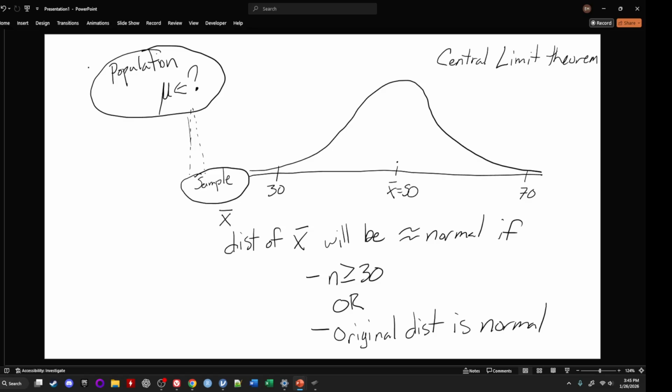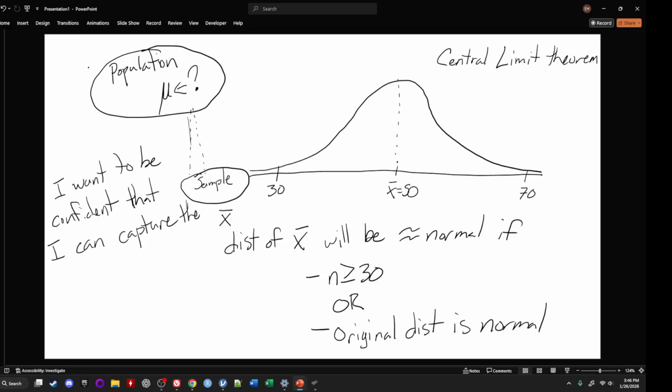Well, we can leverage the fact that we know the central limit theorem is going to happen. And what we can say is that, okay, I want to be pretty confident. So let's write that over here. I want to be confident that I can capture the true mean with a range.